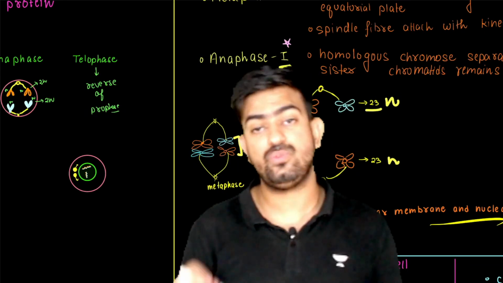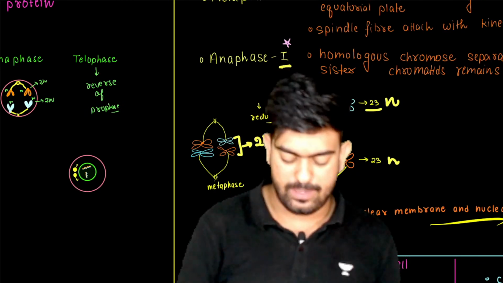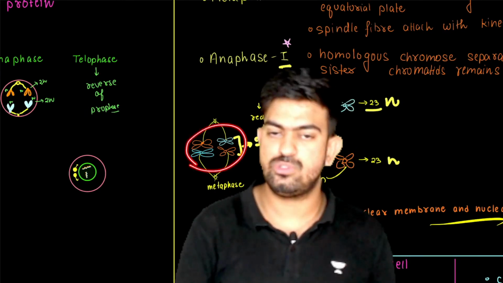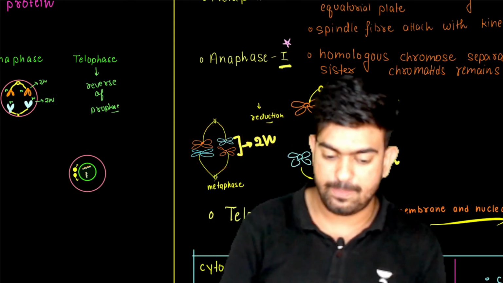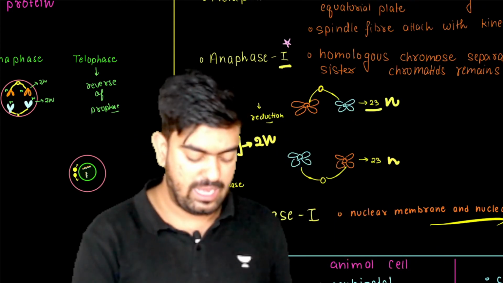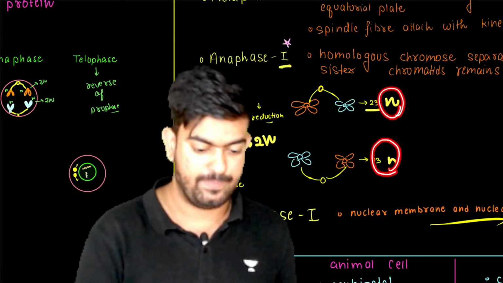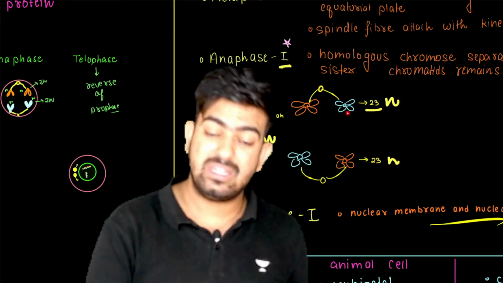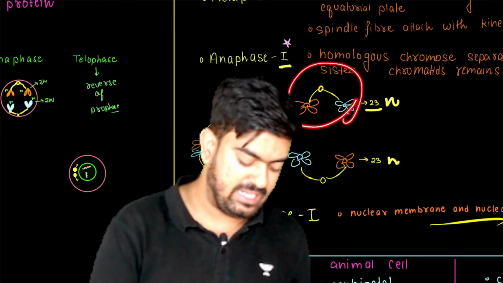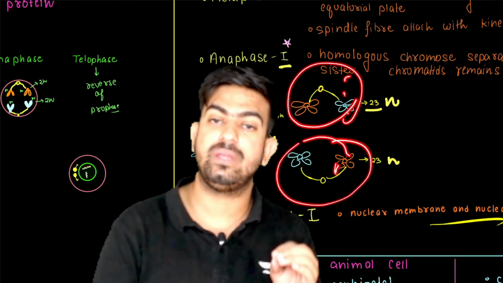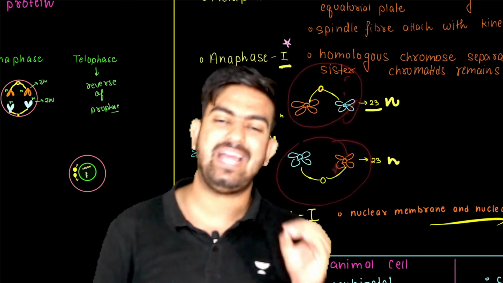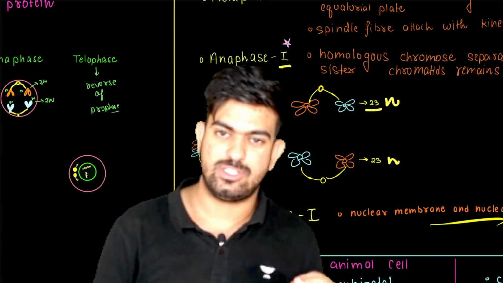So in anaphase 1 only, this thing is happening. The homologous pair of chromosomes, which was earlier 2n, is now separated. So they are n and n, and this will form one cell and this will form one cell. So each of the cells is going to become haploid, which doesn't happen in mitosis.